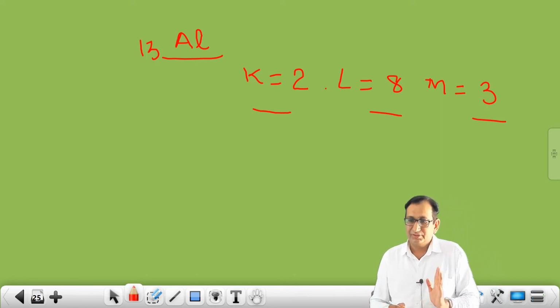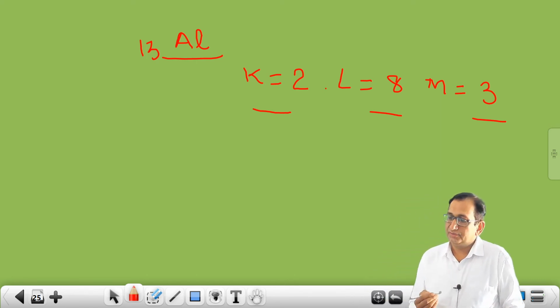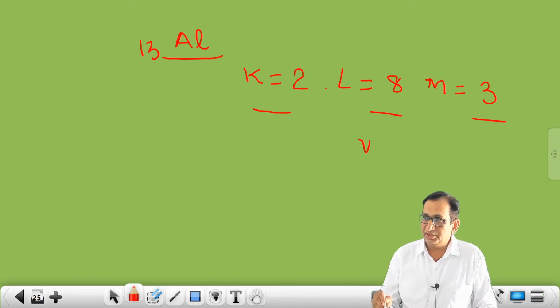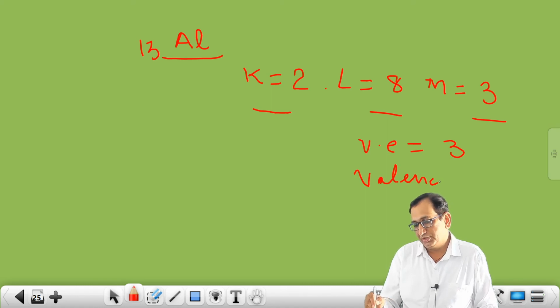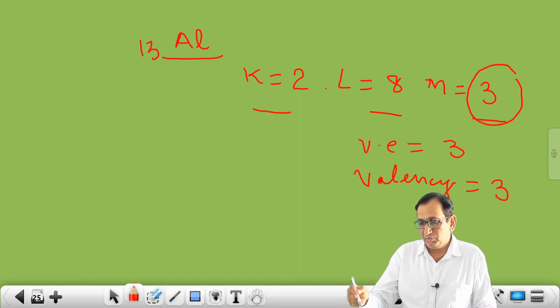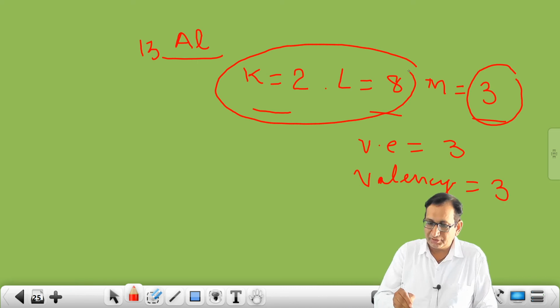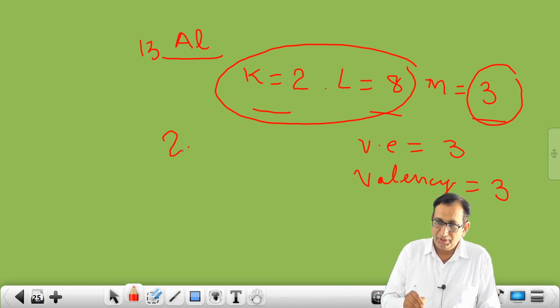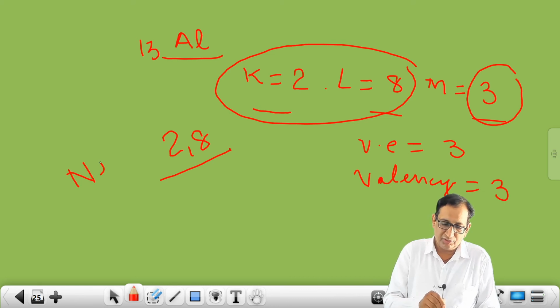So here if valence electrons are 3, then valency also will be 3. So no doubt aluminium's valency is 3. After losing these 3 electrons, aluminium will get the electronic configuration of 2 and 8, which is just the electronic configuration of neon.